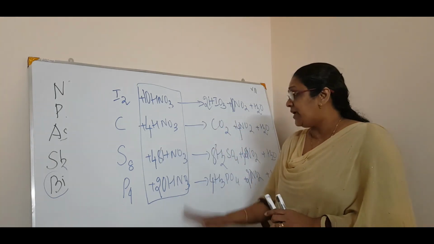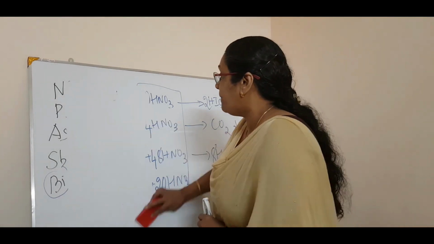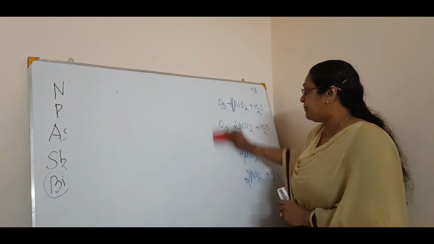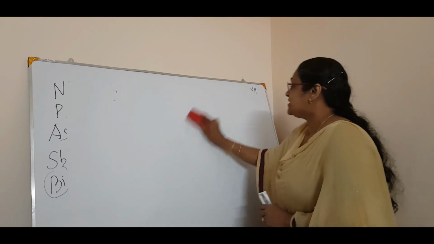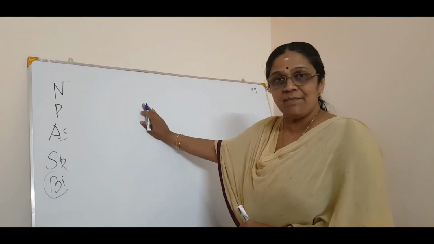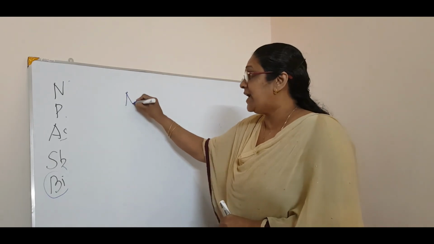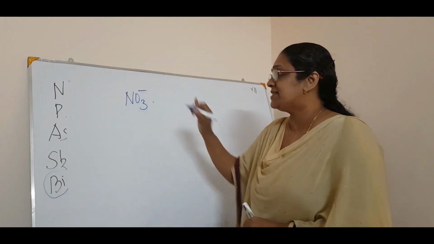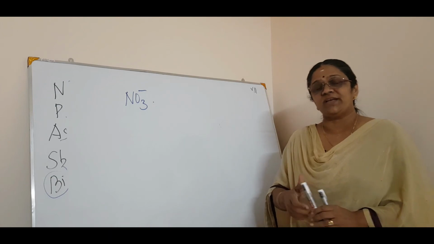Okay. So now comes the last tip, that is Brown ring test. That is the last tip in this portion, that is Brown ring test. I think all of you have done this Brown ring test in the lab, isn't it? For the test for nitrate ion, NO3 minus. Now what you will do in the Brown ring test?